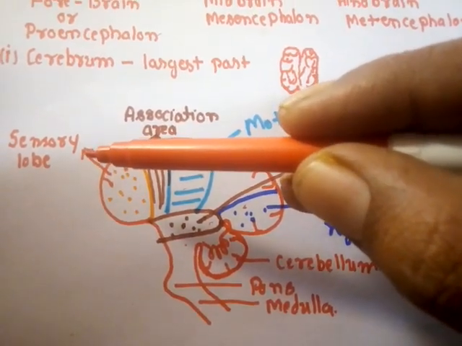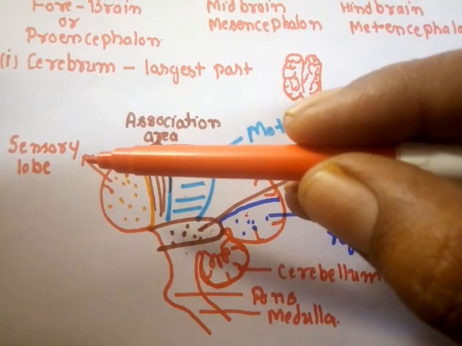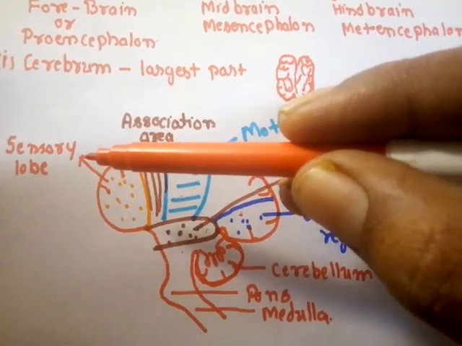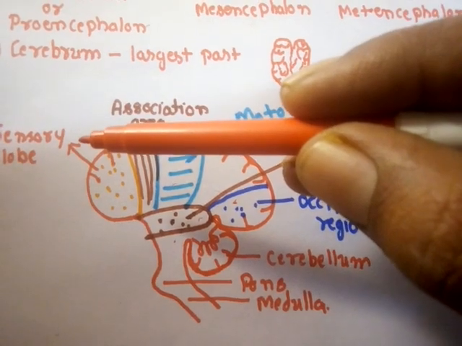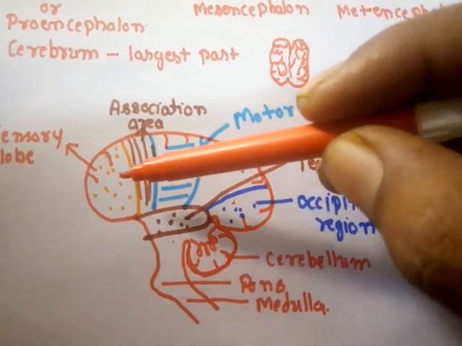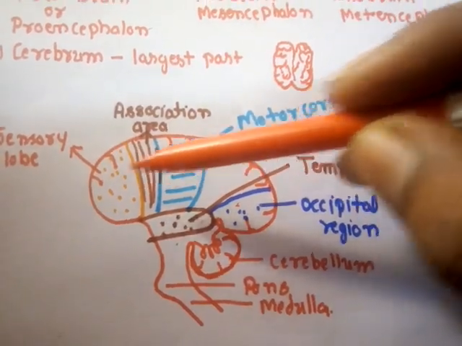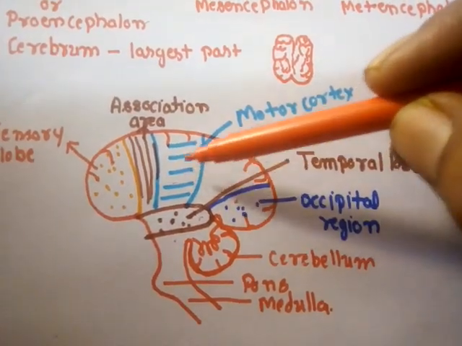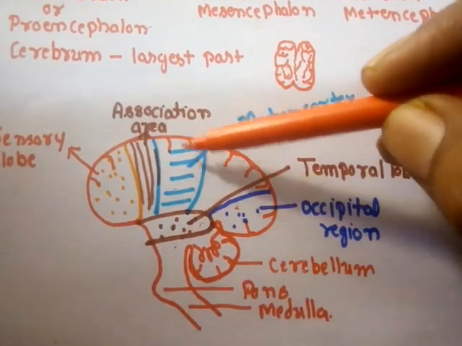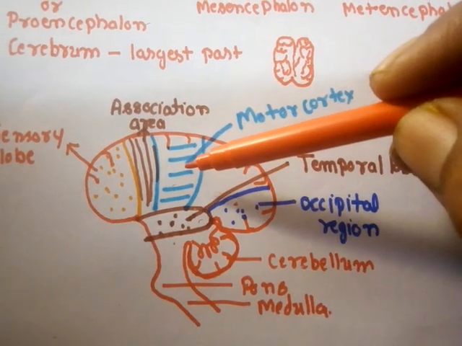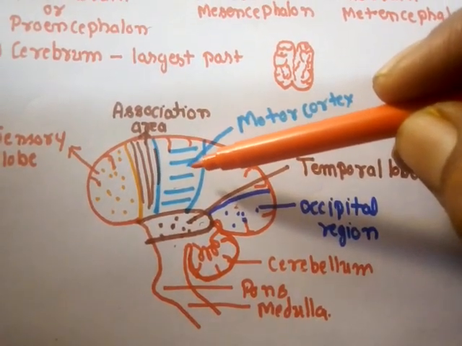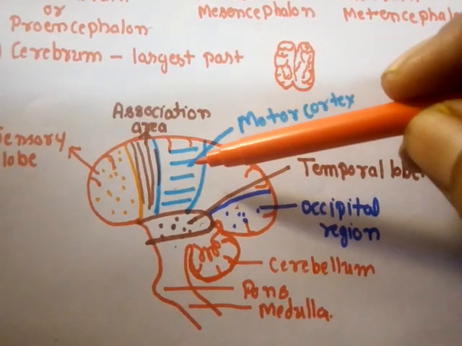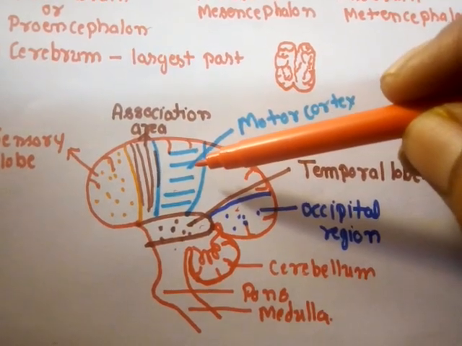This region is responsible for receiving different sensory impulses from the various receptors. The different receptors in your body receive different sensory information from the environment and pass this information to the sensory lobe. Then there, in the blue color, there is an area that is known as the motor cortex. The motor cortex is responsible for passing the decision or the different action impulses to the voluntary muscles of the body. It passes impulses to the muscles telling them how to work.